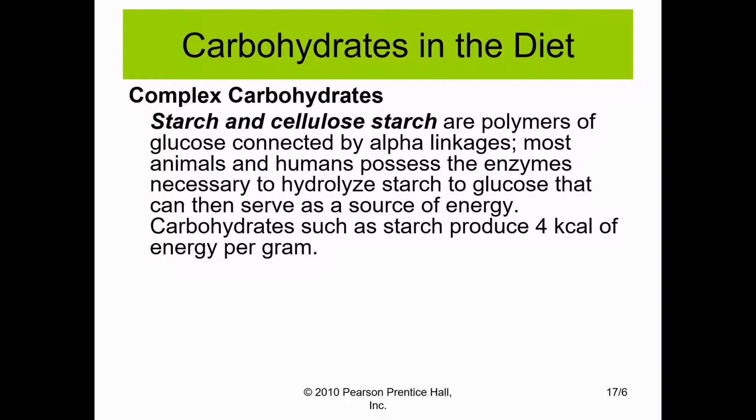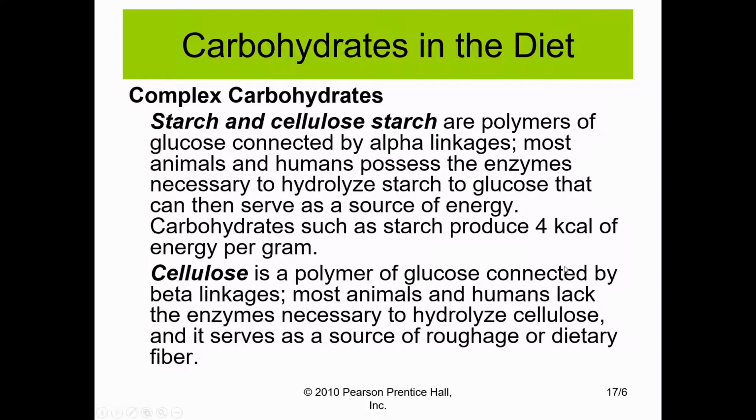The starch that we eat in the form of rice or pasta or bread contains mostly alpha linkages, and animals and humans possess the enzymes necessary to hydrolyze these bonds so that the complex carbohydrates can be broken down into glucose, which is a source of energy. Carbohydrates, such as starch, can produce up to 4 kilocalories of energy per gram.